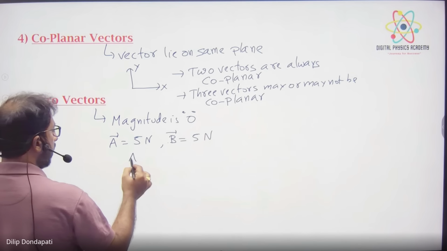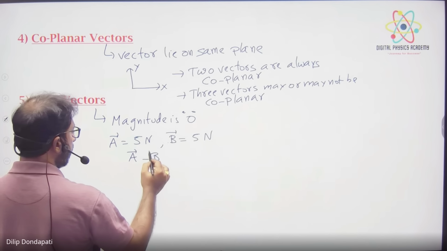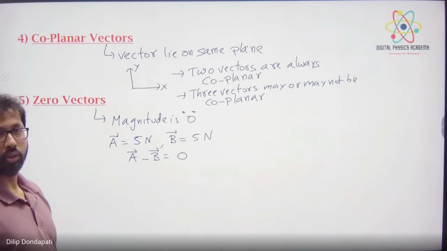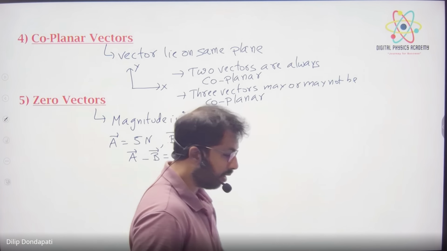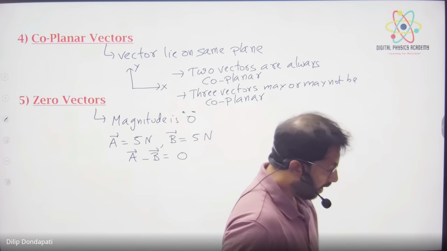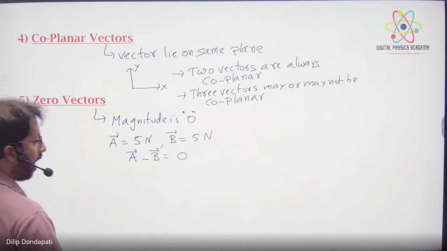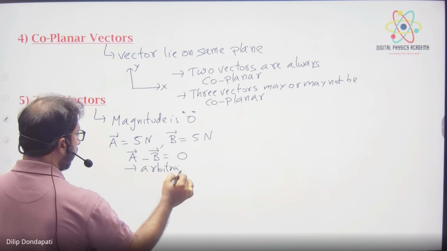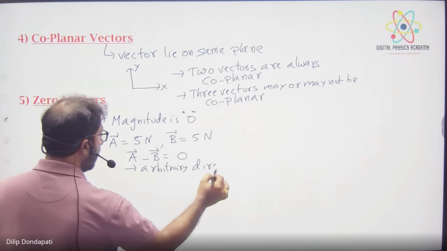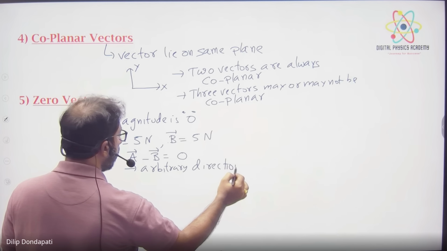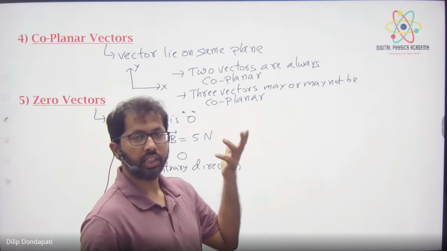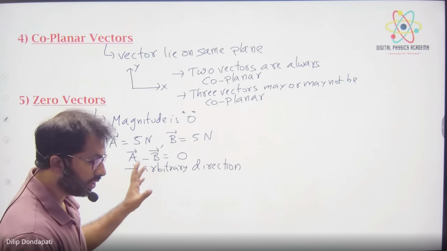So what is A vector minus B vector? 0. We should say zero vector. And its direction will be arbitrary. It can have any direction, because there is no value, right? We can say east, west, north, south. Arbitrary direction, zero vector.